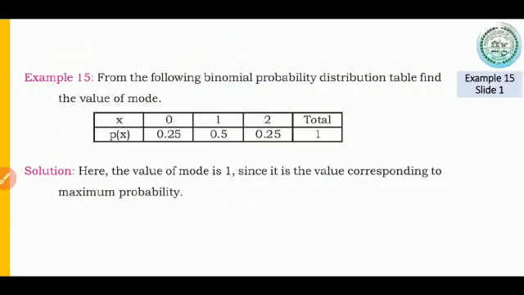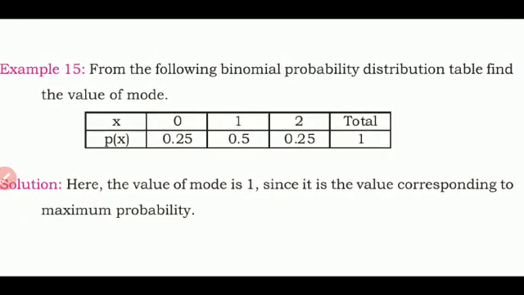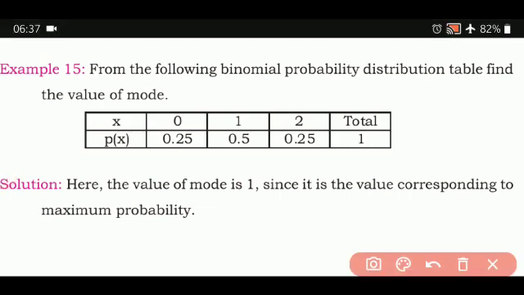Now see, this is also another example. It can be an example for 1 mark. From the following binomial distribution table, find the value of mode. They have given the value of x and the value of p of x. x takes 0, 1, 2. Then p of x is 0.25, 0.5, 0.25, and the total probability value will always be equal to 1.